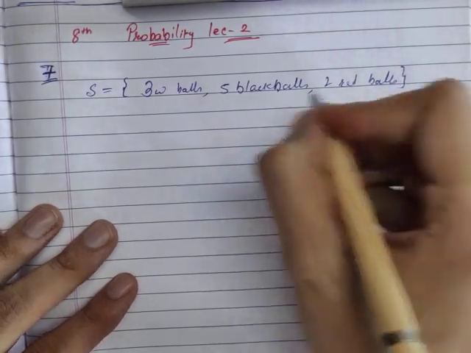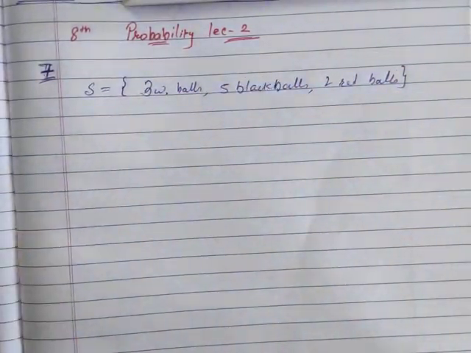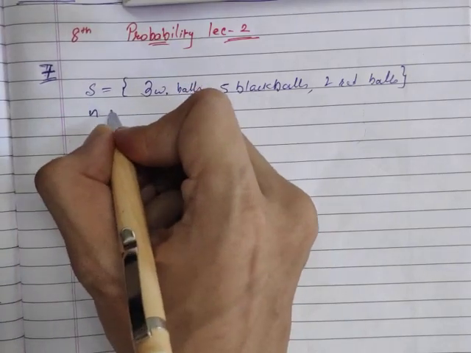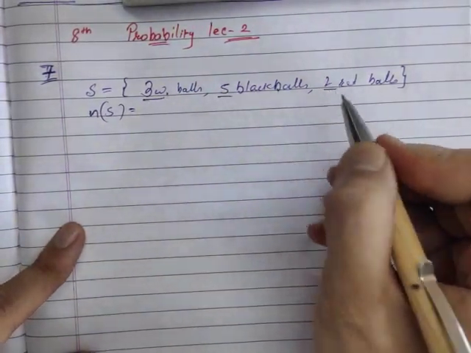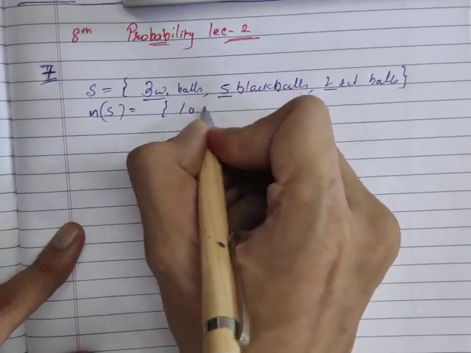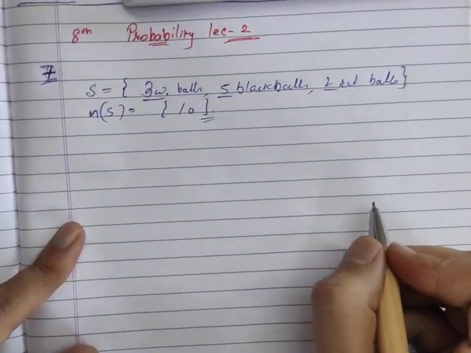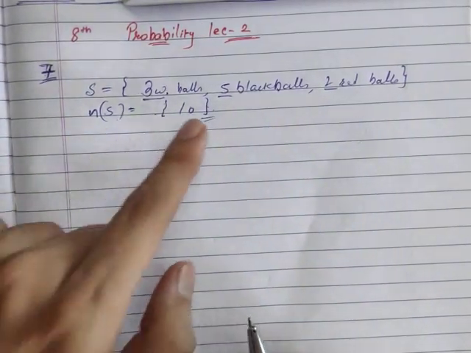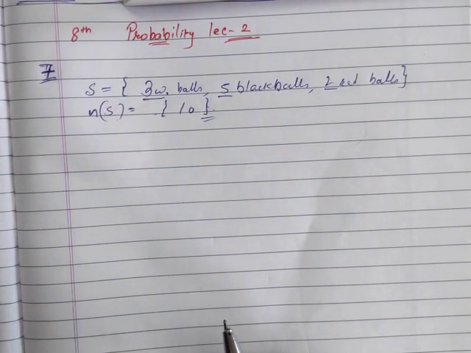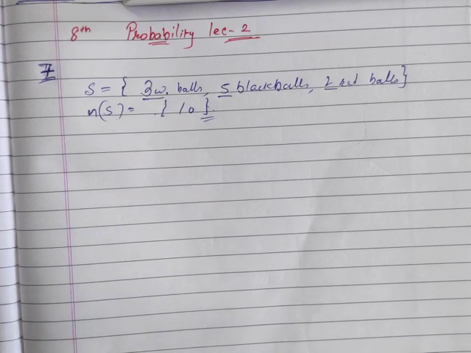This is my sample space. So what is the number of elements in the sample space? 3 plus 5 plus 2, 8 plus 2. Answer is 10. I need not write n of S in curly brackets, but it's fine. So n of S is 10. Any doubts till now? I hope not.